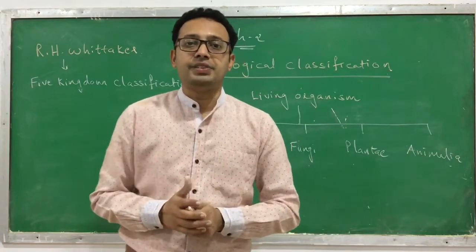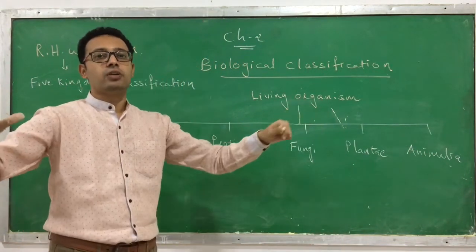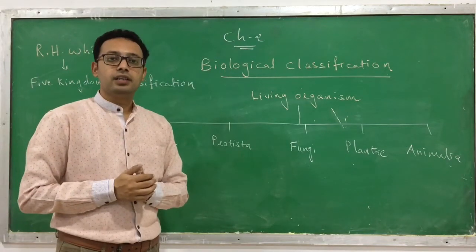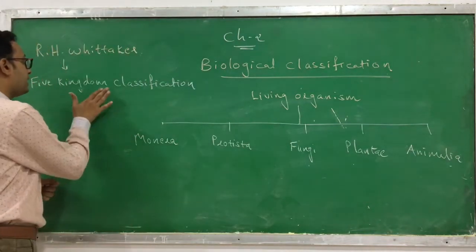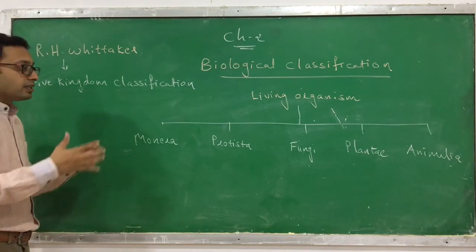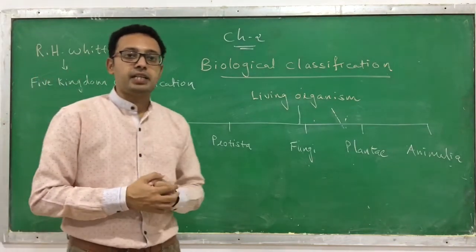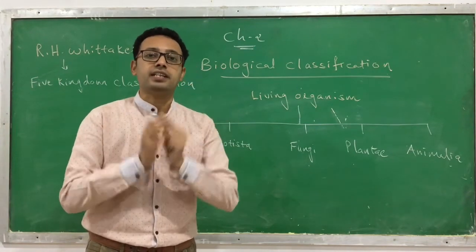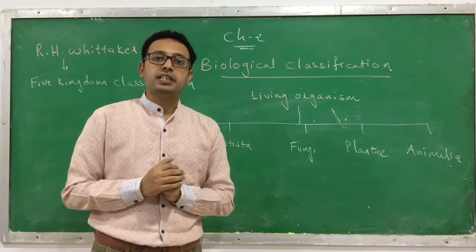This is a classification that covers all the living organisms which exist in the world. That's why the 5-kingdom classification is widely accepted. This classification is done based on certain characteristics. On which characteristics was it done?